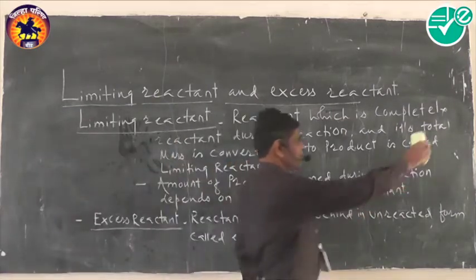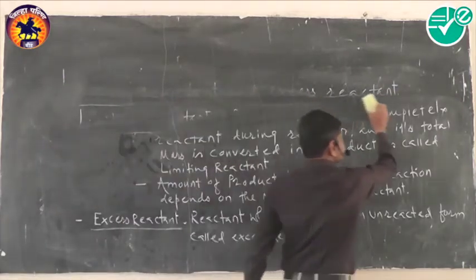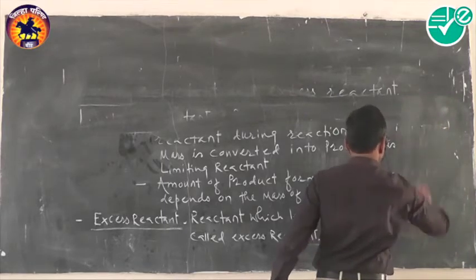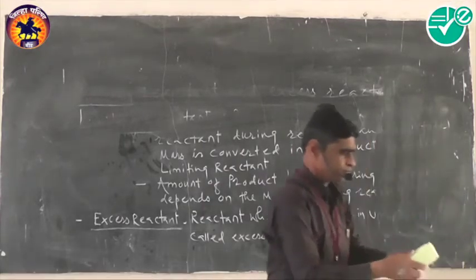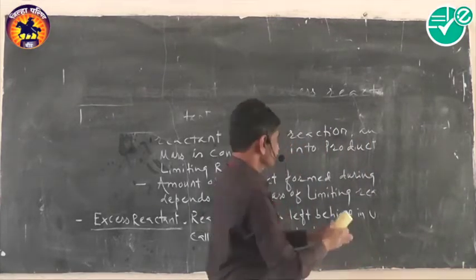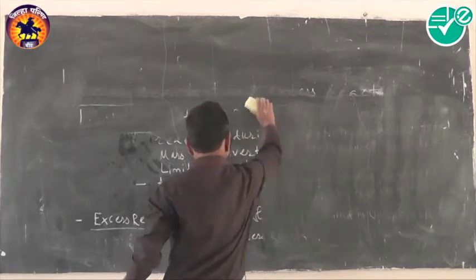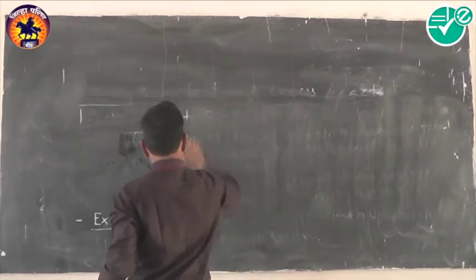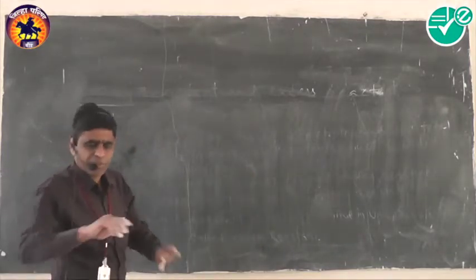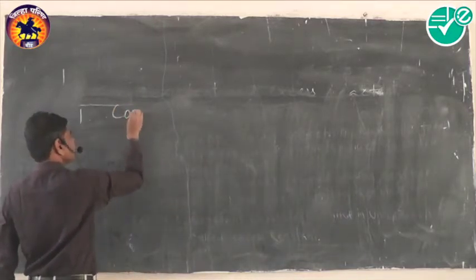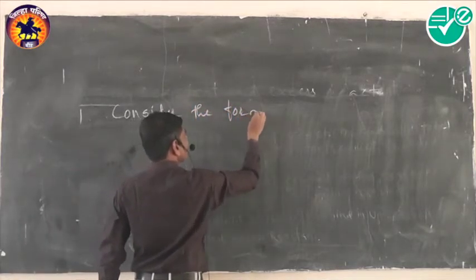Now let us consider some examples regarding limiting reactant and excess reactant. Consider the formation of water.